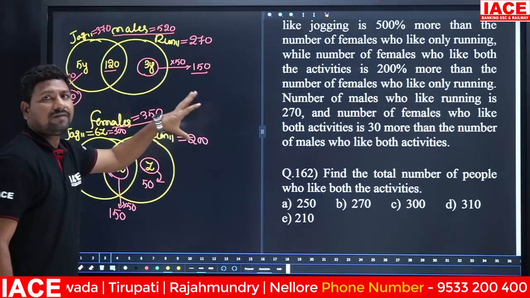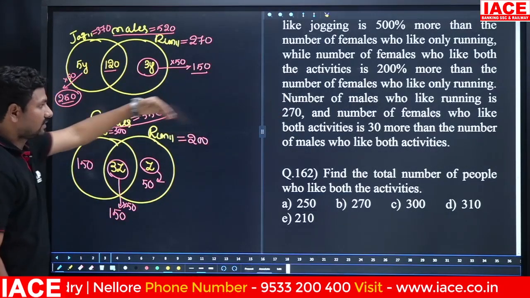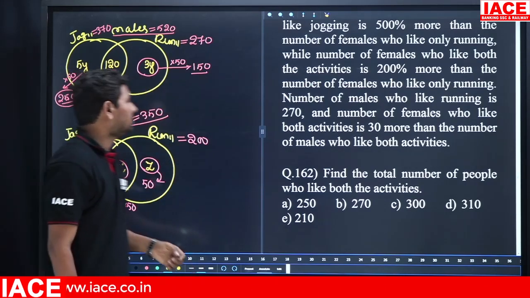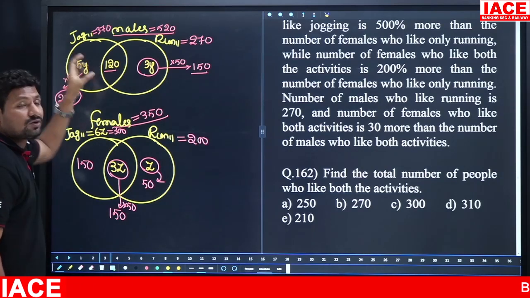The data values are already represented here. No need to look at the data now. Look at the questions directly. Find the total number of people who like both the activities, without mentioning any gender.